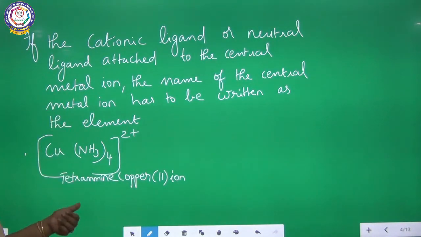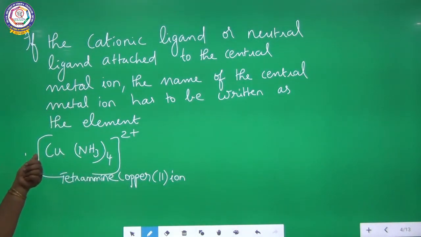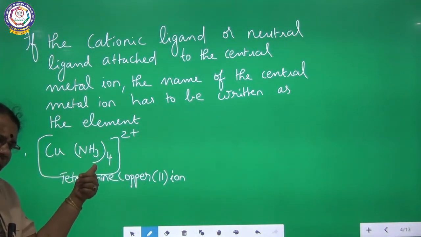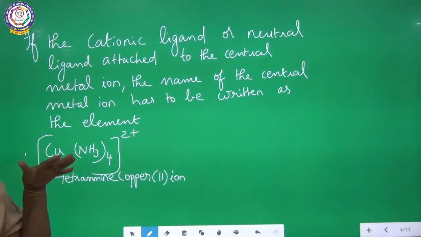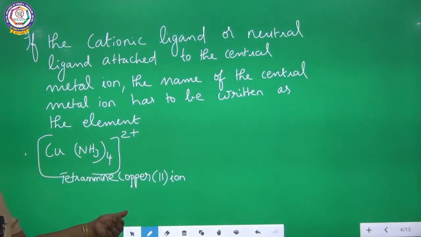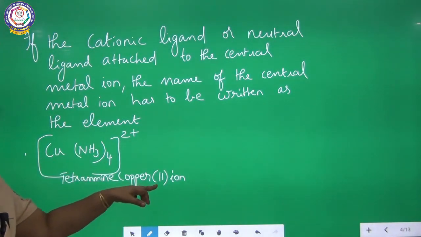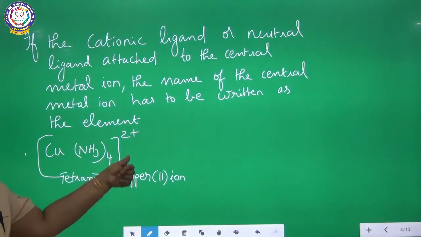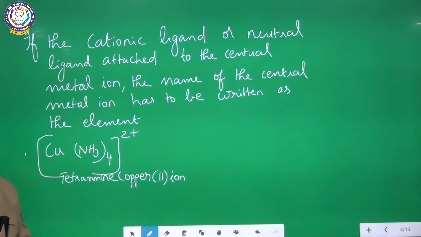So this is very clear: amine when attached to the copper I can name as tetramine. Copper can be written as it is. So tetramine copper, the oxidation state of copper is 2 here. I have indicated it in Roman numeral in parenthesis. For 2 plus I can indicate ion, because it is a charged complex. That's why I am writing it as ion. One more example is also coming.